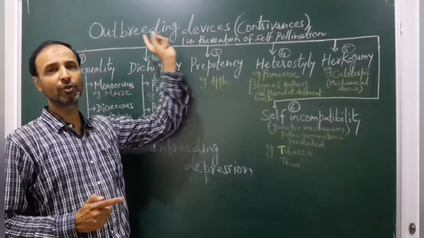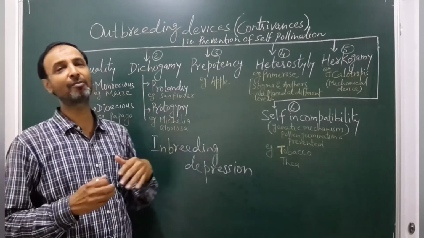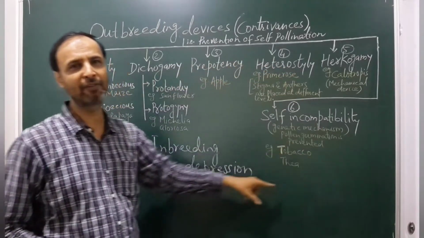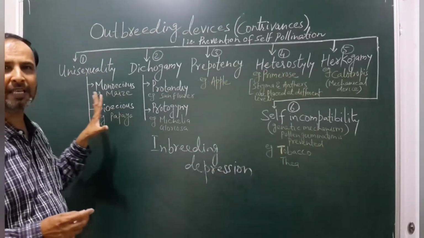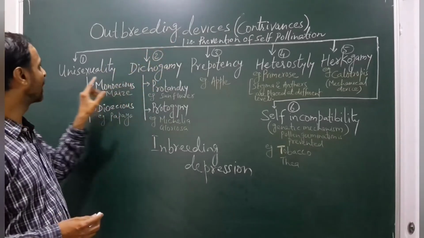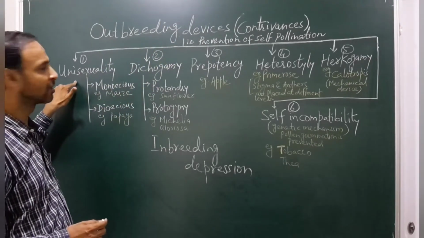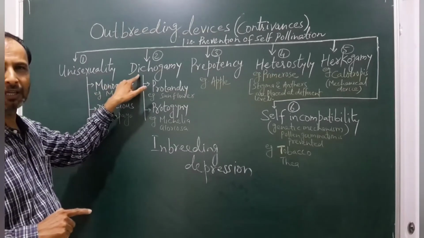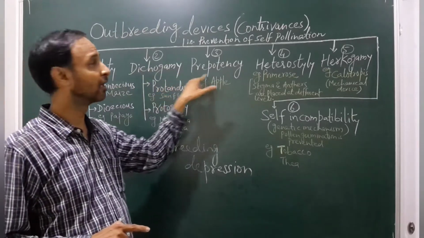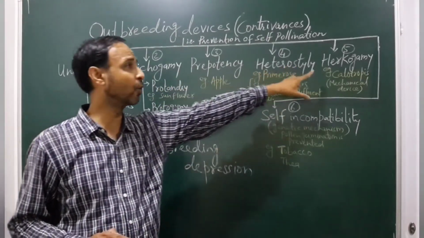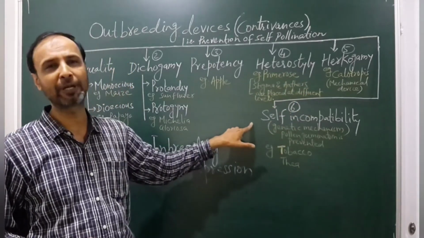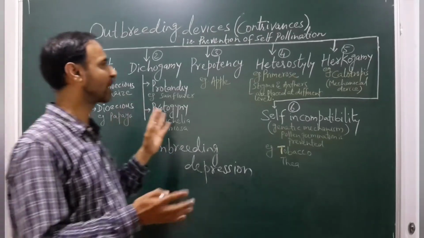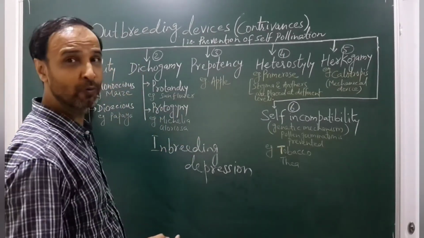For that purpose, these angiospermic plants develop different devices, different mechanisms. Here we are going to learn about six mechanisms. I have listed on the board the six outbreeding devices. Let's tabulate them first: unisexuality, dicogamy, prepotency, heterostyly, herkogamy, and self-incompatibility. These are the six different devices we are going to learn, one by one.